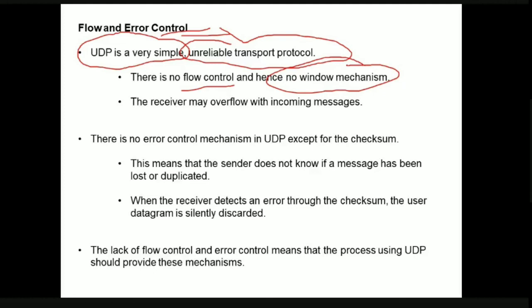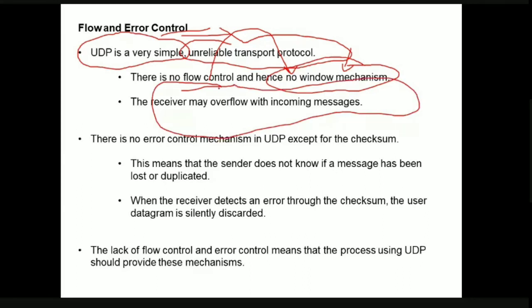So here the UDP protocol is not going to support any flow control, so obviously there is no concept of window mechanism. As there is no flow control, the receiver may overflow with the incoming messages, obviously, right?